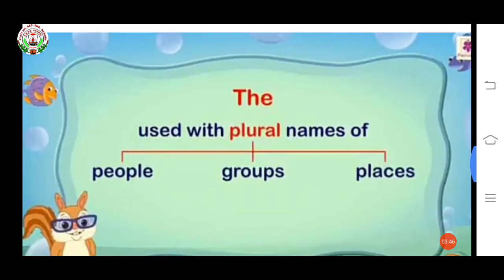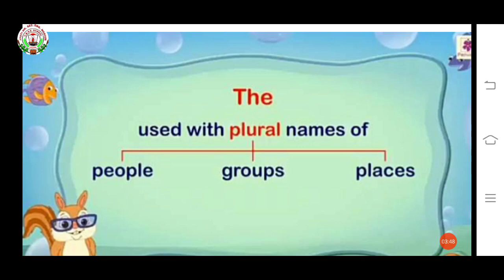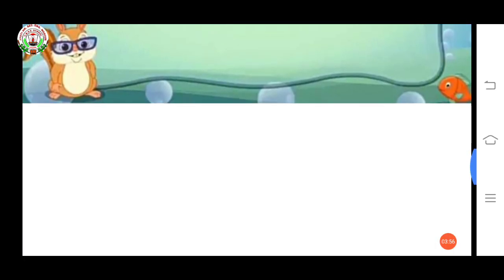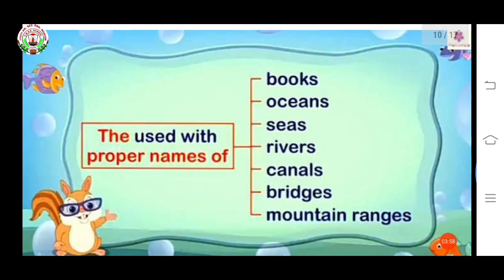Here, the is used with plural names of people, groups, places. The is used with proper names of books, oceans, seas, rivers, canals, bridges, mountain ranges.